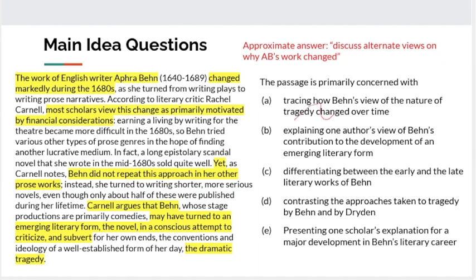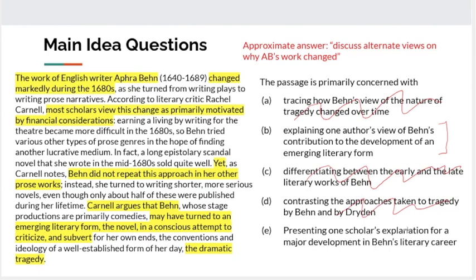So we're not talking about how her view of the nature of tragedy changed. Is it explaining one author's view of her contribution? That's close, so we wouldn't want to eliminate that one just yet. We'll come back and examine it more closely. They're not differentiating between the early and late literary works. Is it contrasting the approaches taken to tragedy by Behn and Dryden? We don't see Dryden here. That's something that would come in later in the passage, but it's not supported in this paragraph for sure.